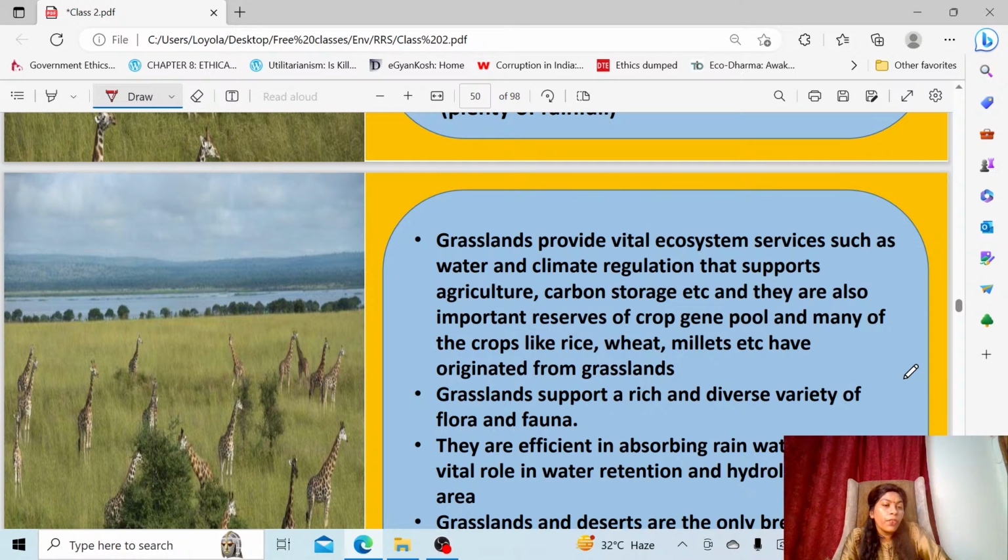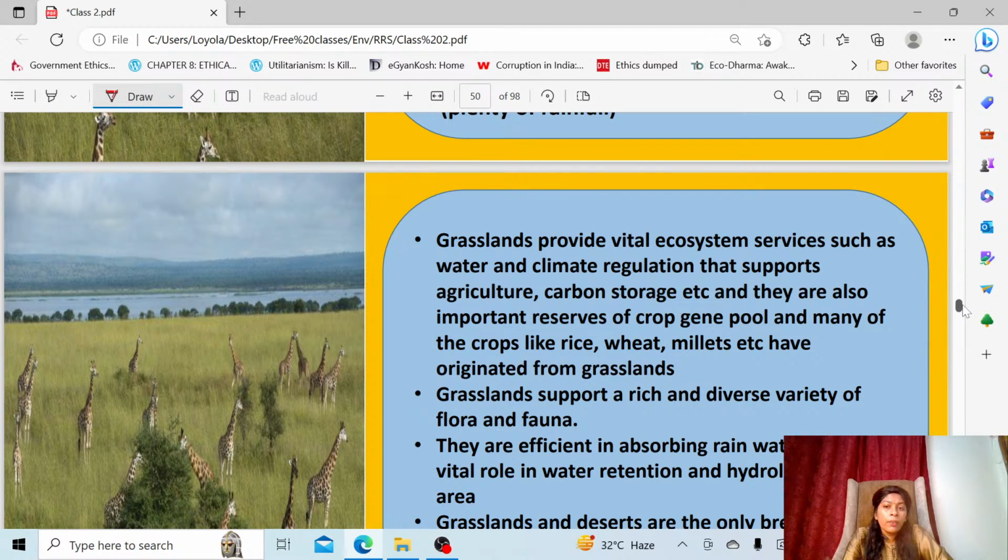Okay, and the benefits which are provided. Not only forest, we also require grassland. Why do we require grasslands? Grasslands can store carbon. They can act as a carbon sink. They are an important resource for several gene pools. Various kinds of rices have been derived from the grasslands only. You take wheat, you take small millets. We have got everything from the grassland. It also supports a unique kind of flora and fauna which can be present only in the grassland community.